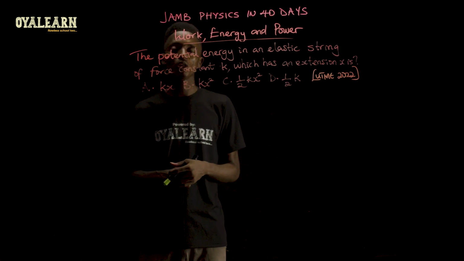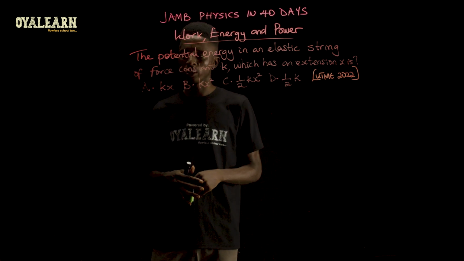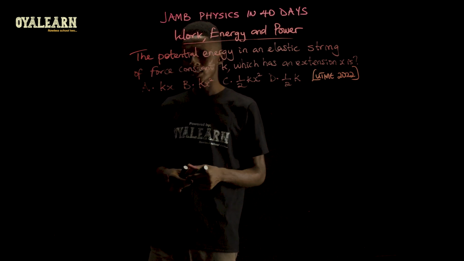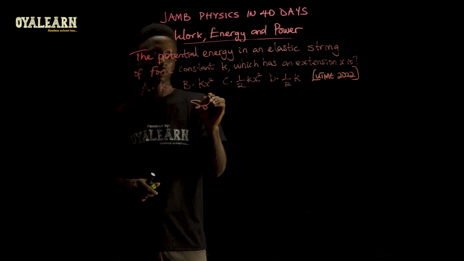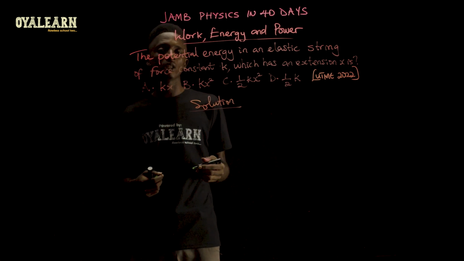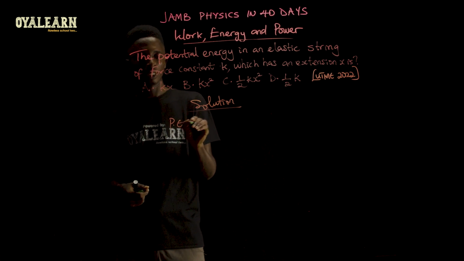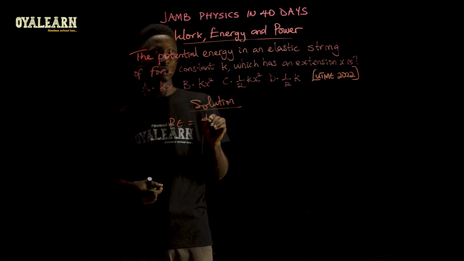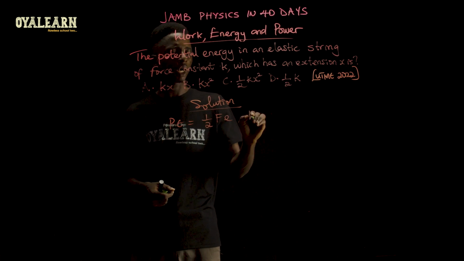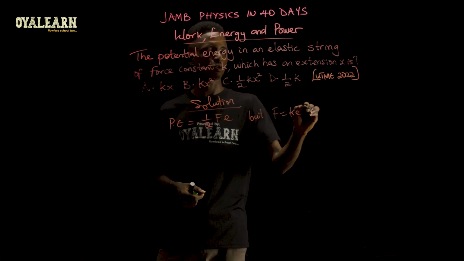This question from the 2022 UTME says, the potential energy in an elastic string of force constant K, which has an extension X, is, now, the energy or work done in an elastic string is given as the average of the force times extension. But we know that F equals KE according to Hooke's law.